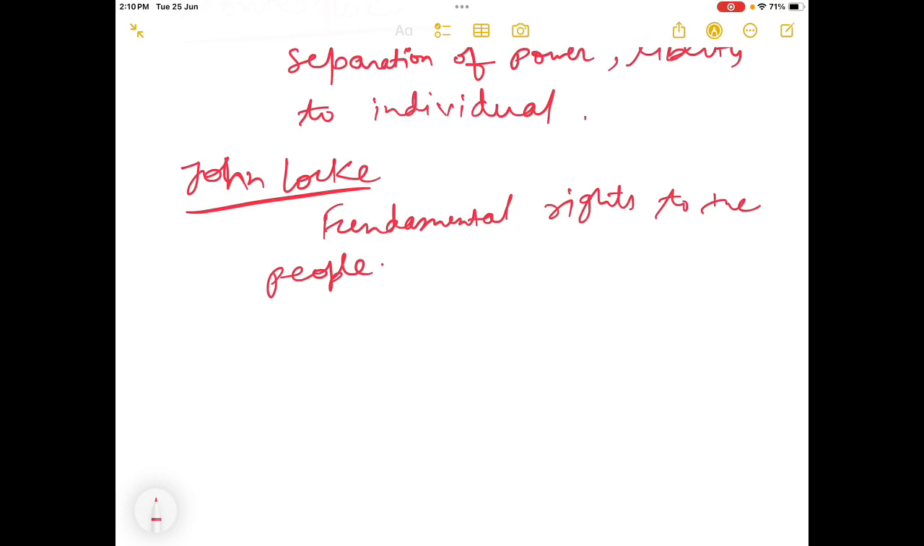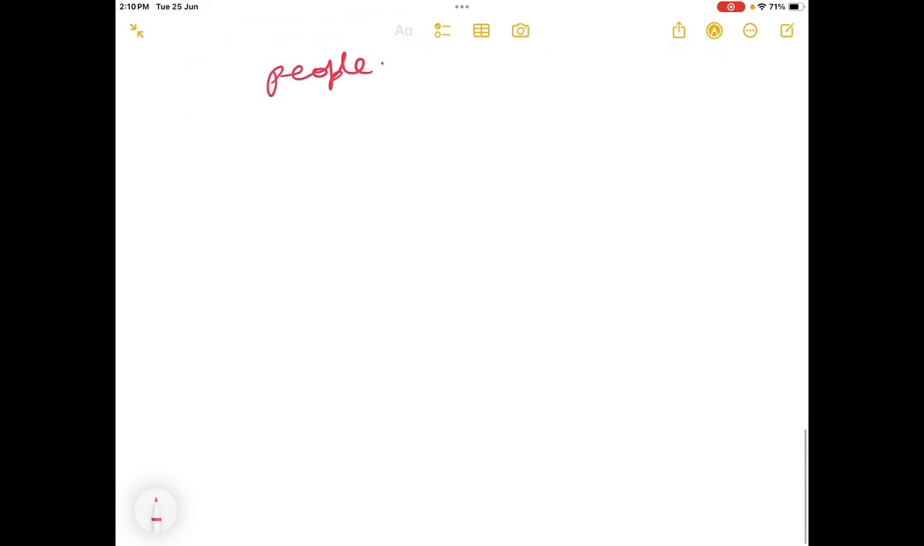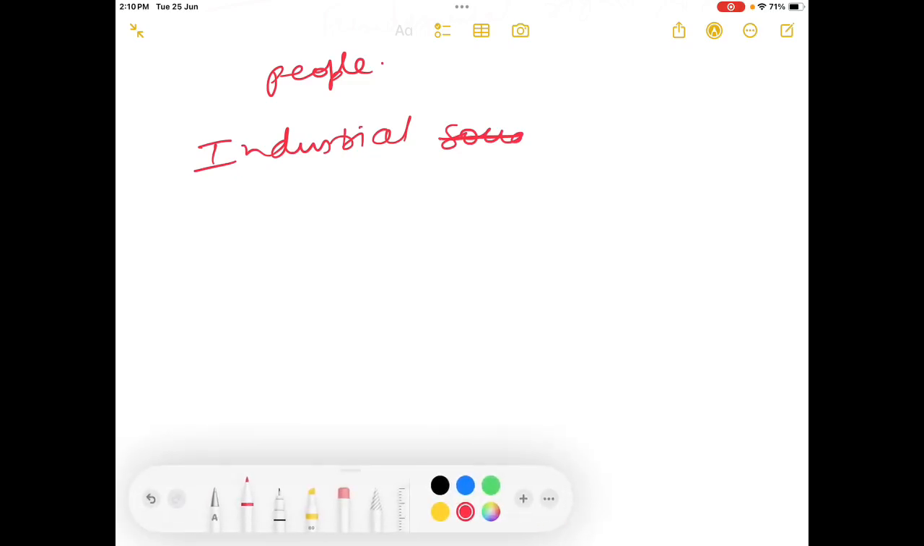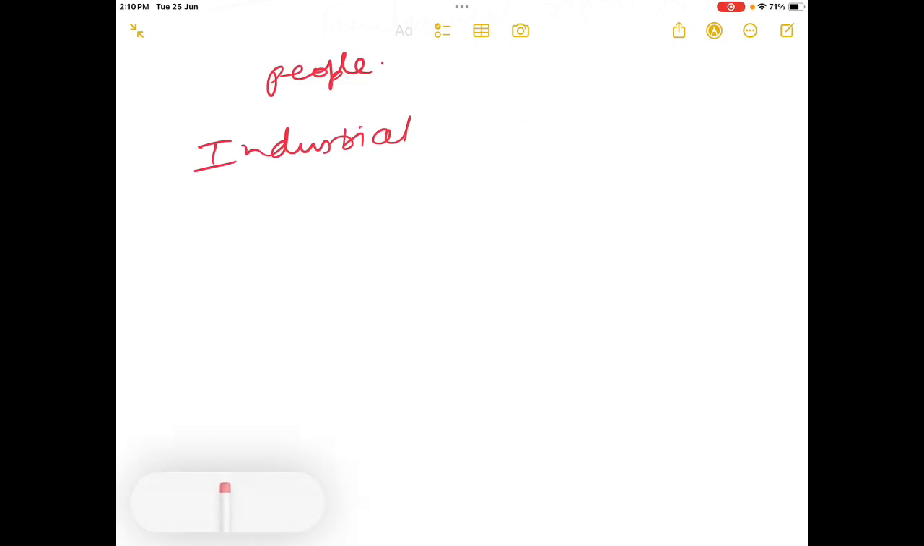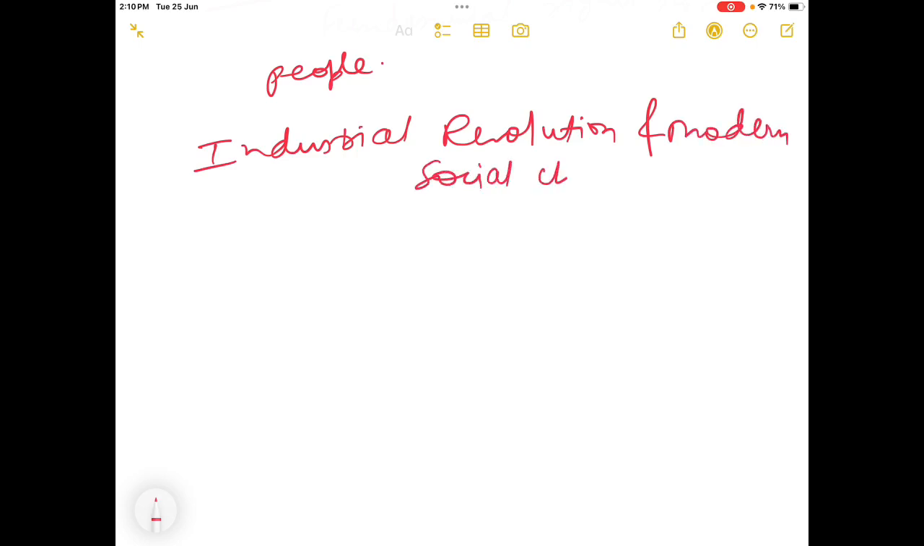Now coming to the next topic, in this itself, the emergence of sociology. Here we will deal with the industrial revolution and modern social changes. What is the industrial revolution, and what changes happened due to this industrial revolution, that we will see here. Industrial revolution and modern social changes.